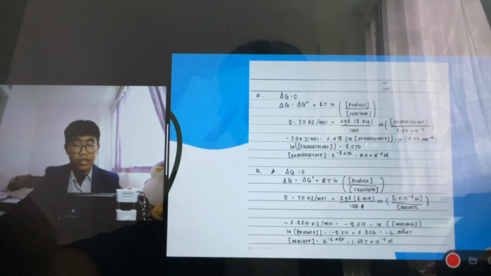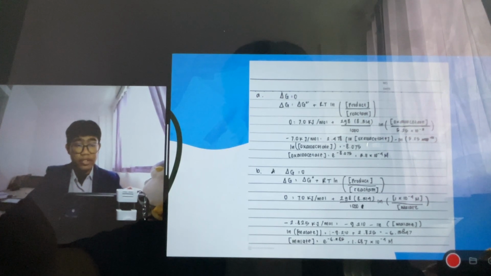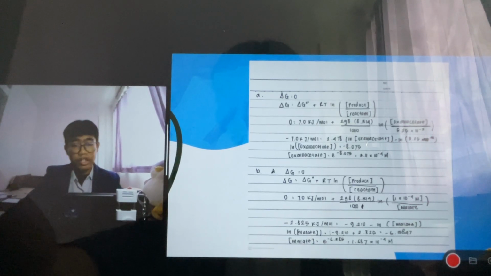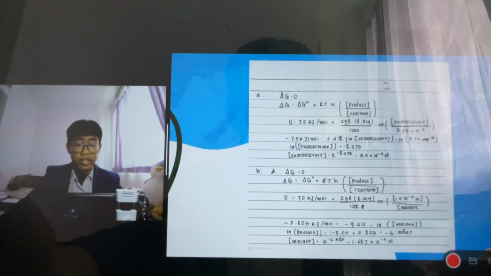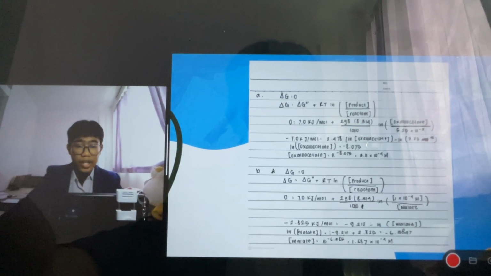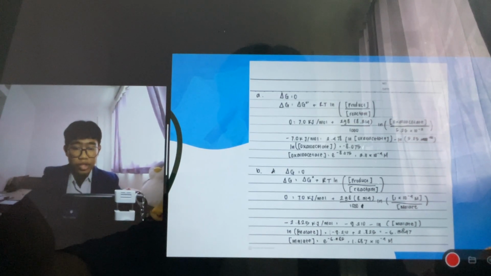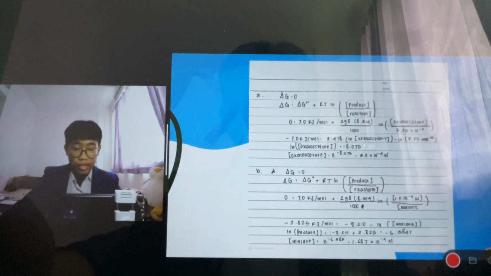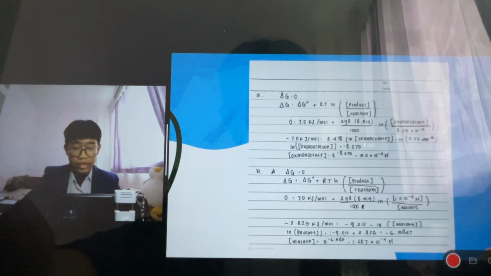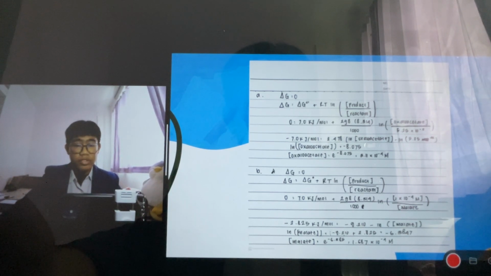Here it uses delta G as 0, and there is the 7.0 kilojoule per mole, and as stated in the formula in the PPT that we learn in biochemistry, I input the numbers, and it results in about 3.11 times 10 to the minus 4 molar, or 0.311 millimolar.